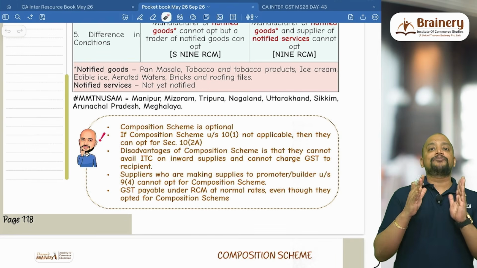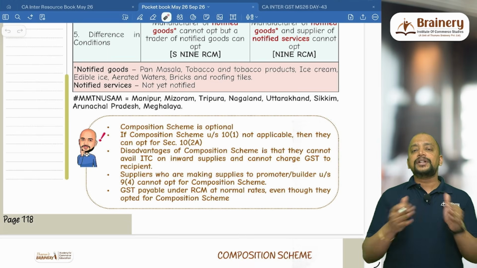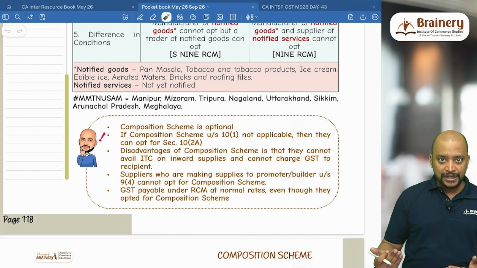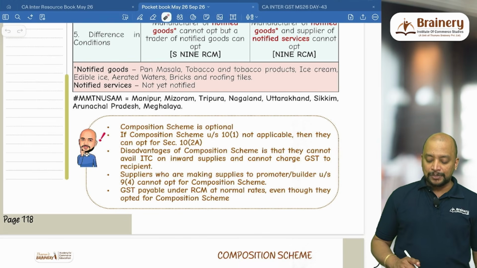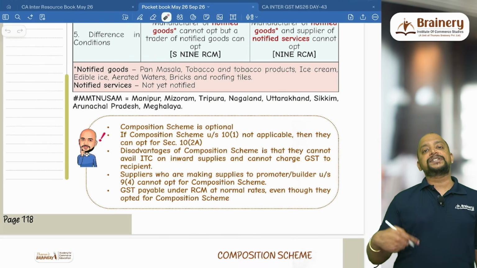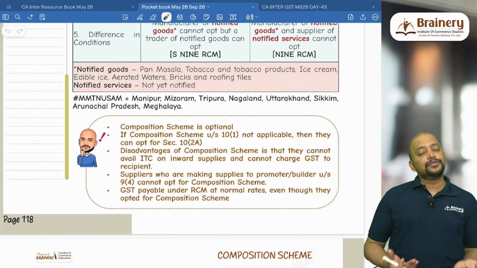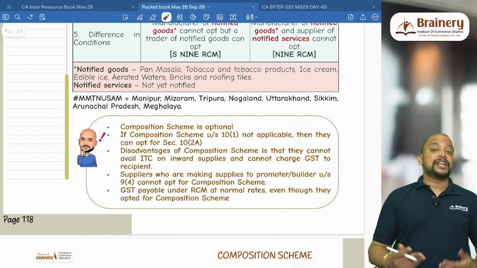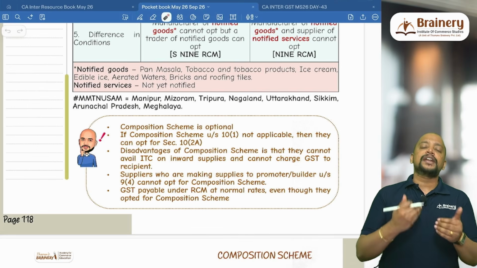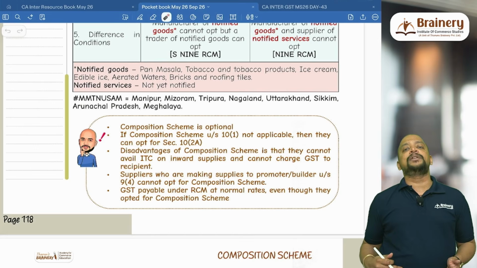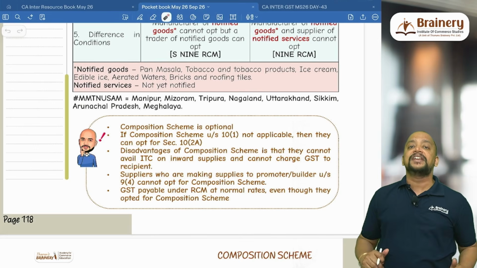But remember, I can opt for composition scheme if I am already registered only in the beginning of the financial year, and during the financial year I cannot enter into the composition scheme. Then if composition scheme under 10(1) is not applicable, then definitely they can go for composition scheme under 10(2)(a). Which means if I am a service provider other than supply of food, definitely I can go for 10(2)(a) composition scheme. Or if I am a manufacturer, trader or supplier of food service provider, and I want to render services beyond the 10% limit, then I can definitely go for 10(2)(a), because in 10(2)(a) we don't have any limit for services.